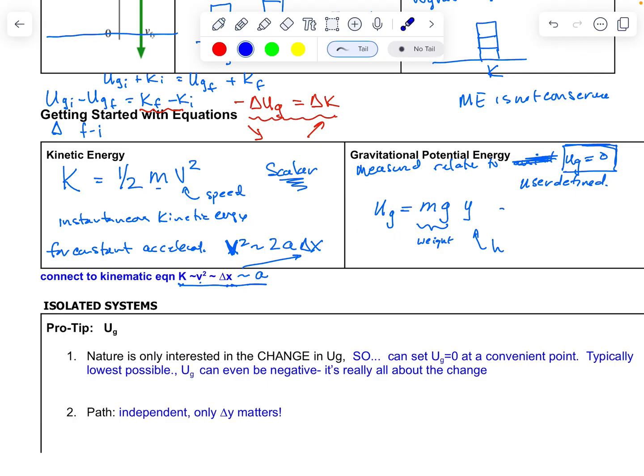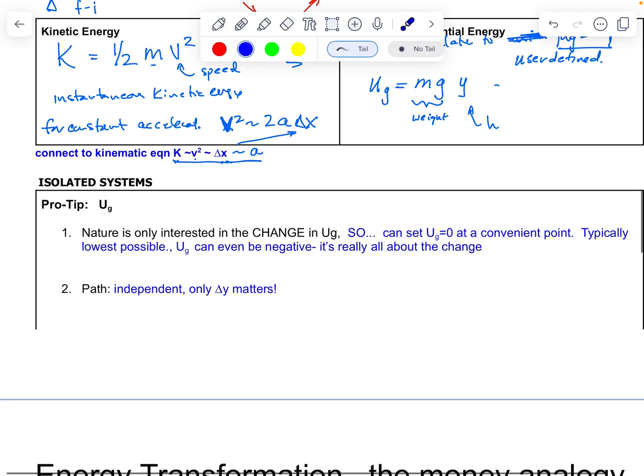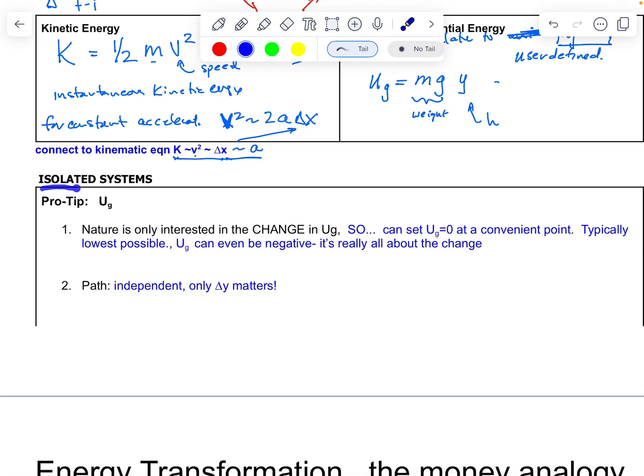All right. So when we start looking at problem solving for isolated systems, which is another word for a closed system, we need to have some strategies, especially when dealing with gravitational potential energy, because it can be a little bit tricky. Nature is only interested in change.